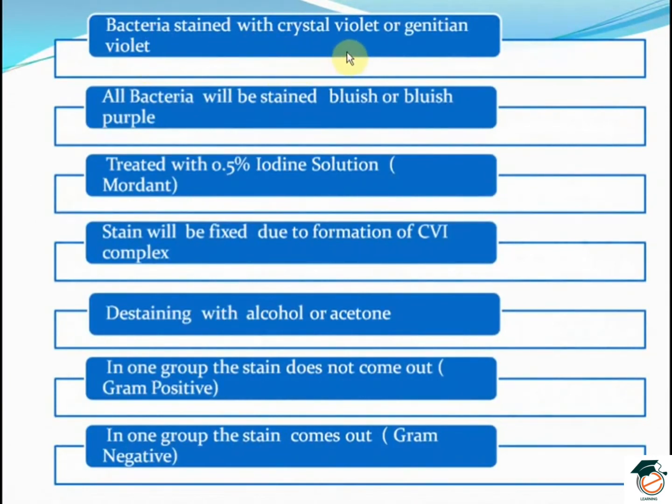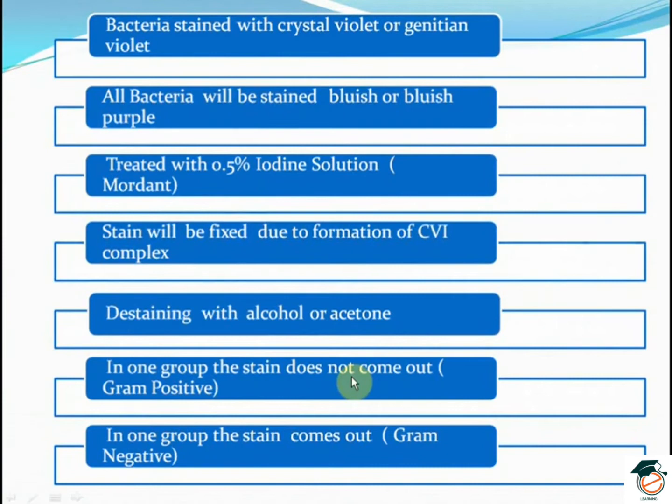Bacteria are initially stained with crystal violet or gentian violet. All bacteria, irrespective of gram-positive or gram-negative, will stain bluish or bluish purple. Then it is treated with mordant, that is 0.5% iodine solution. It will be fixed due to the formation of a CVI complex. Then it is destained with alcohol or acetone.